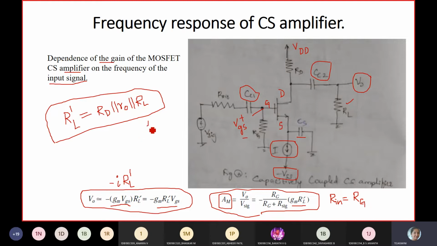So you have R signal, you have Rg, the supply voltage is V signal, and this is VGS. Now tell me, what is VGS?